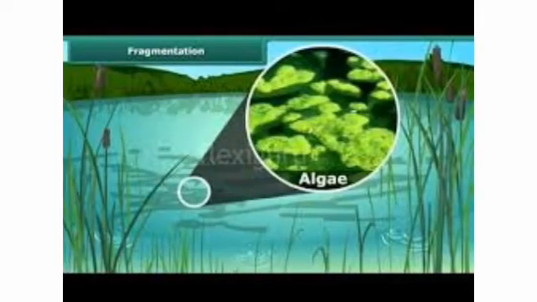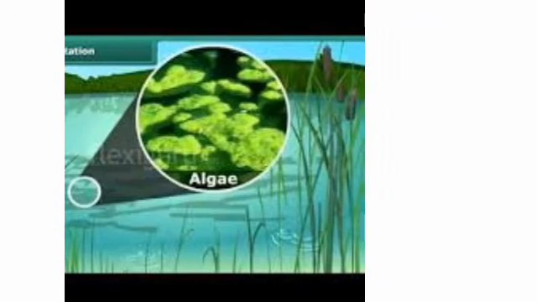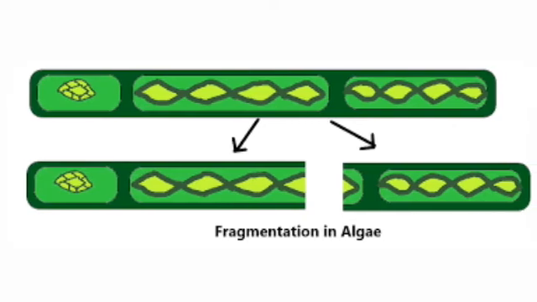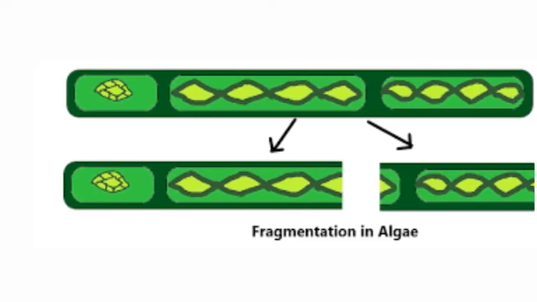Next, fragmentation. Algae is the simplest green plant, a thread-like structure that grows in ponds and lakes, and it floats on the surface of the water. An alga breaks up into smaller fragments. Each of the smaller fragments grows into a new independent alga. They reproduce by the method known as fragmentation.